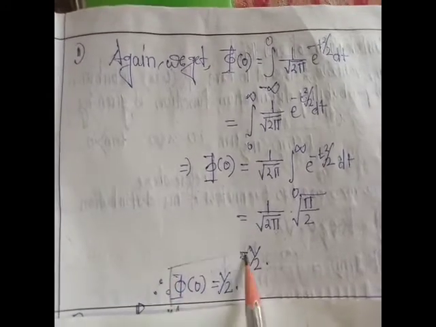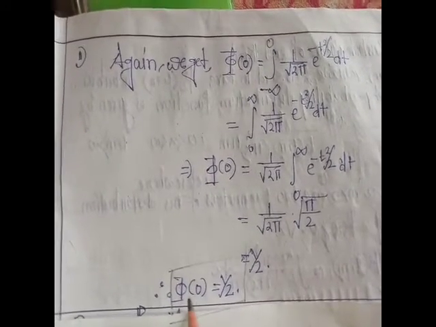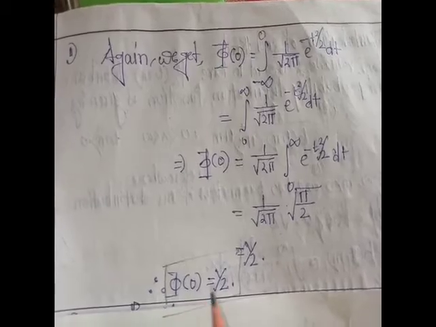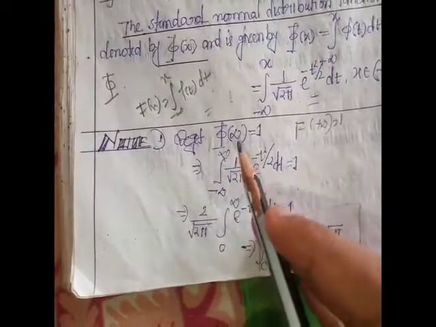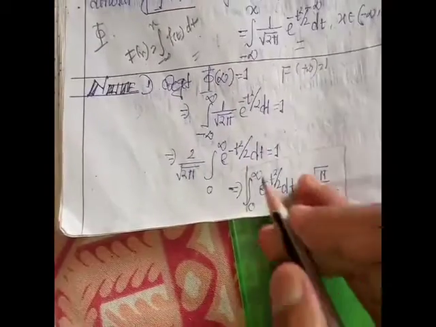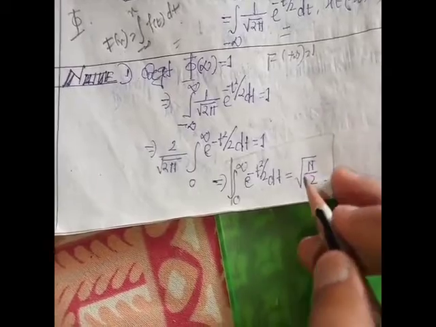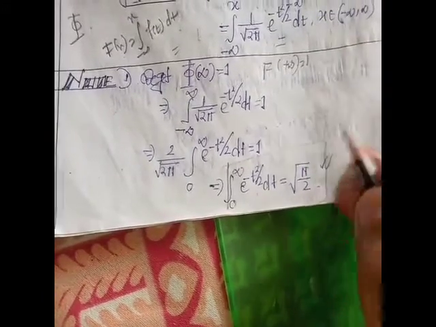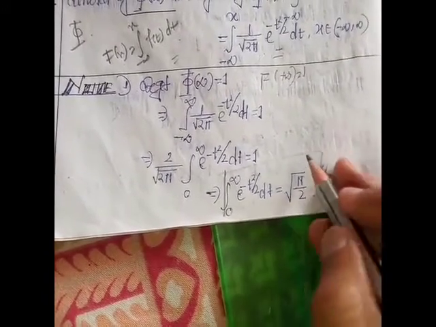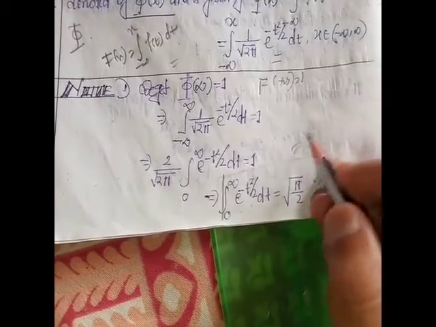This is the true result. Capital phi of 0 is half and capital phi of infinity equal to 1, and this is the result: the integral from 0 to infinity of e to the power minus t square by 2 dt equal to root pi by 2. Just note it.